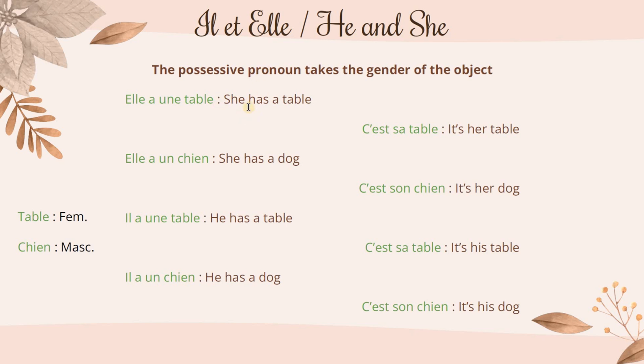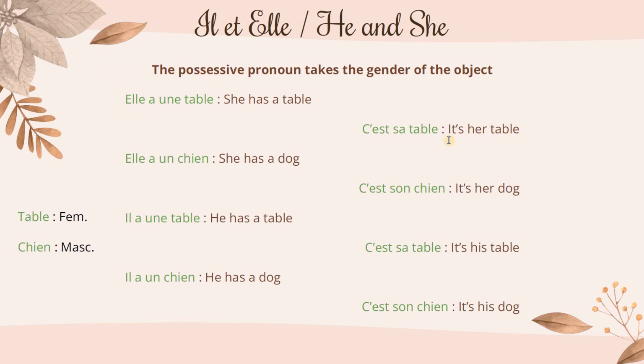For example, she has a table. Table in French is table. Elle a une table. She has a table. Table is feminine, so we have une. C'est sa table. It's her table.